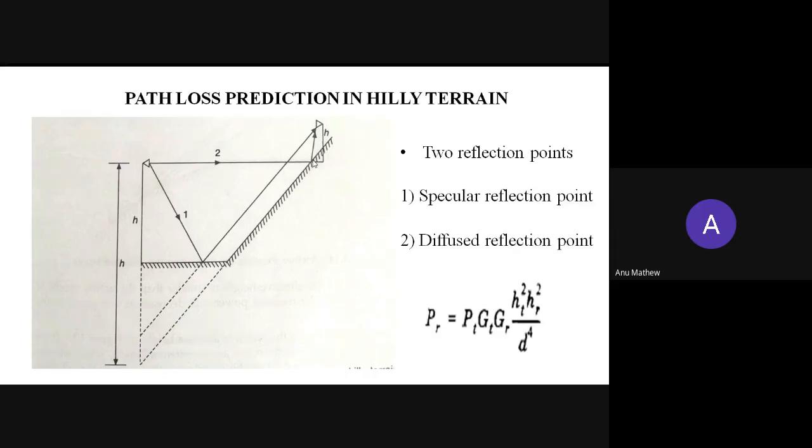From this specular reflection point, we are extending that line to the base station or the image of the transmitting antenna, and the total height is known as the effective height of the transmitting antenna. So this edge represents the effective height of the transmitting antenna. Now we found out the effective height of the transmitting antenna.